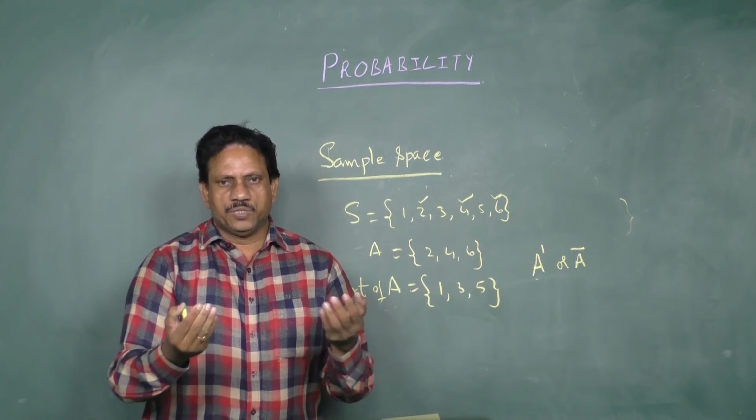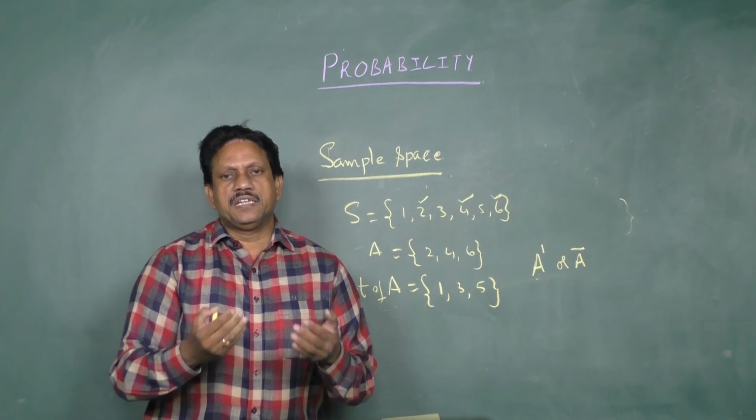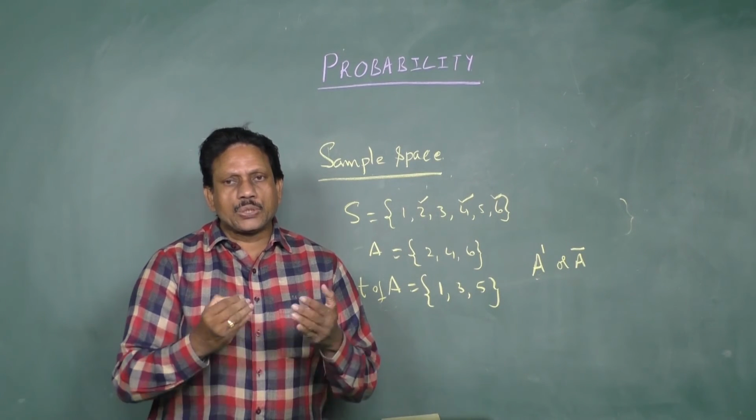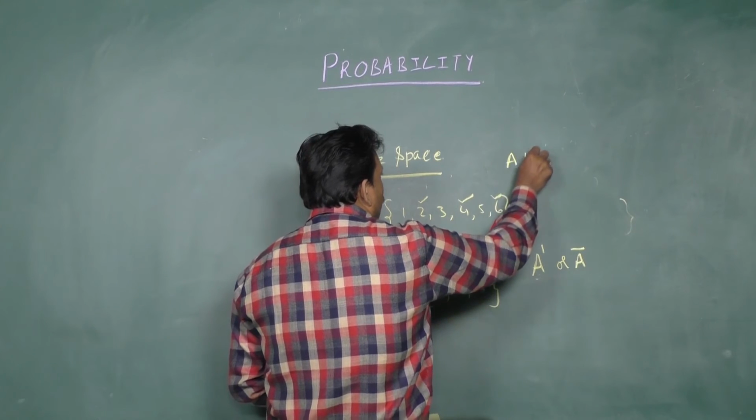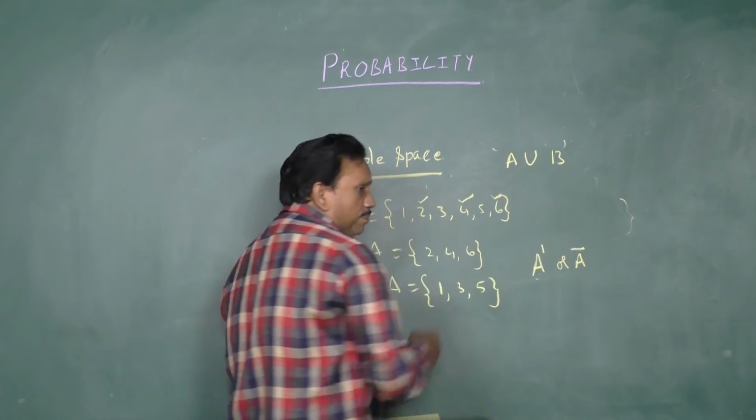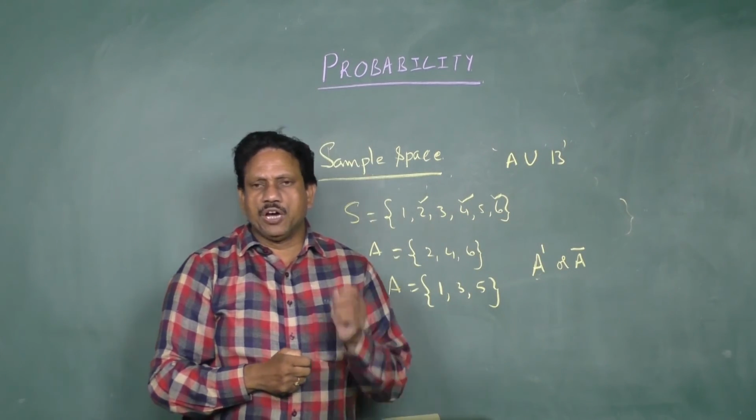Now we can say some interesting points here. When the sets A and B are two events associated with a sample space, A union B is another event, either A or B or both.